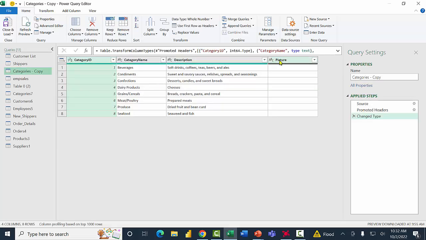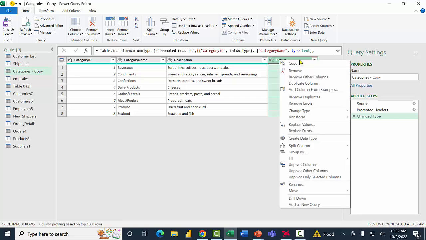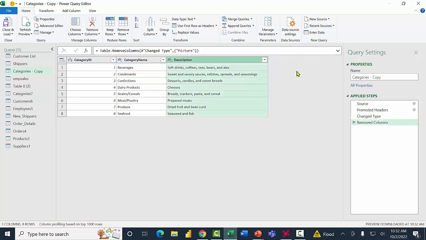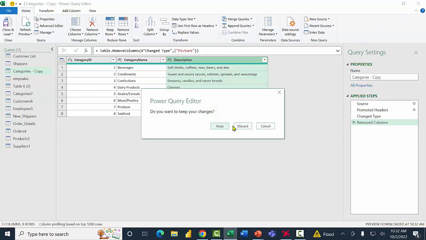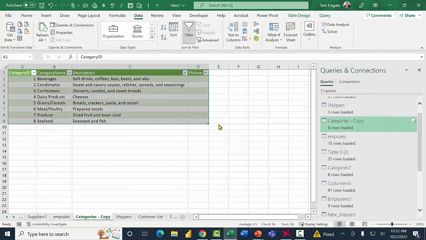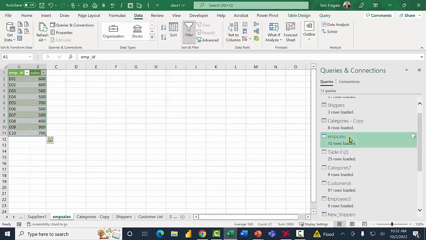So I'm going to click on the picture column, right click on it, and remove it. So that column is now gone. So that's an example of cleaning up the data here. I'm going to close that window, and I'll keep the changes. And then whatever you do in the Power Query window will show up here. I'm just going to keep on going through the tables and see if there's more things I can clean up.